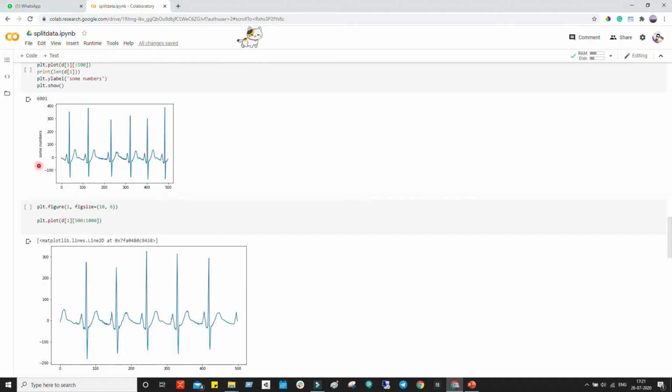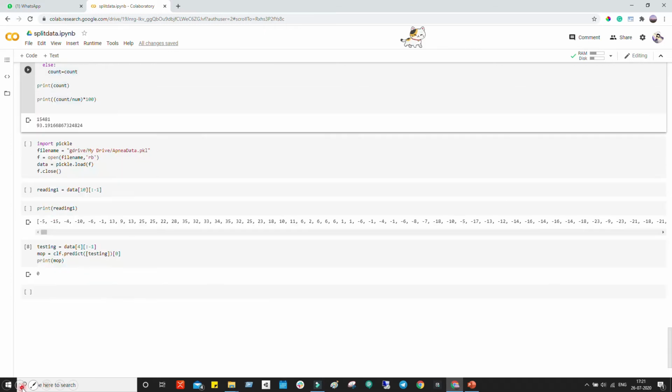Then here are some graphs that show the ECG graph of the readings of the dataset. For plotting this he has used Matplotlib. Then here you can see reading one, which has come from our dataset, and these are basically 6,000 points, which indicate the ECG levels or ECG signals of the patients.